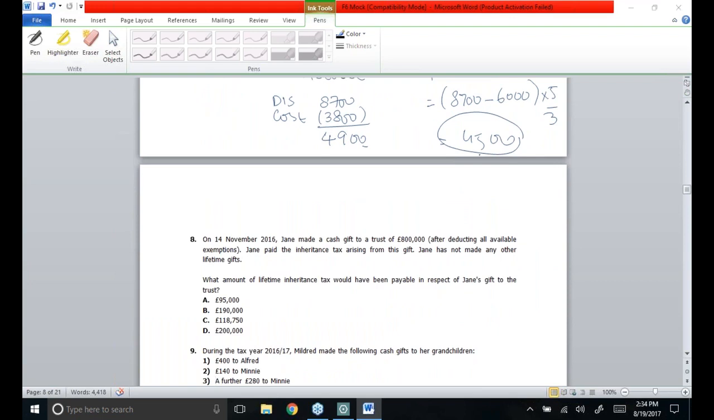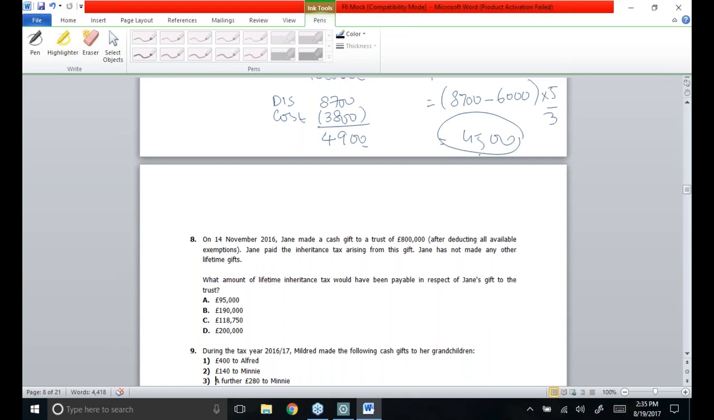Now I'm going to put another question in front of you, and that's question number 8. The question is: on 14th November 2016, Jane made a cash gift to a trust of £800,000. After deducting all available exemptions, Jane paid the IHT arising from this gift. Jane has not made any other lifetime gifts. What amount of lifetime IHT would have been payable in respect of Jane's gift to the trust? So the IHT aspect is going to be tested here.